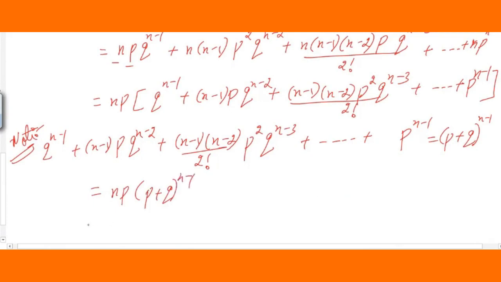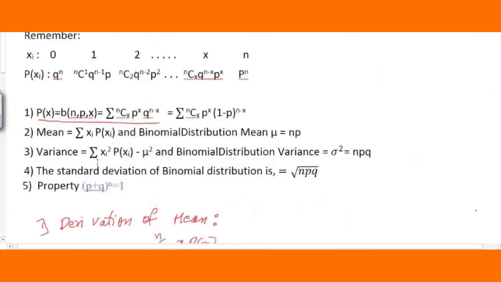As I have told you already, students, (p plus q) raised to n is always 1. That is the property of binomial distribution. So this is 1, and similarly here it will be n minus 1. No problem, it will be 1 only. Therefore, we have derived the mean mu is equal to np. Please remember this, very important, students, because (p plus q) raised to n minus 1 is equal to 1.